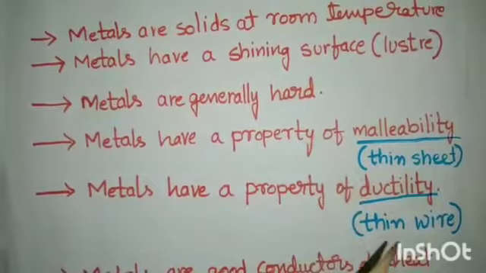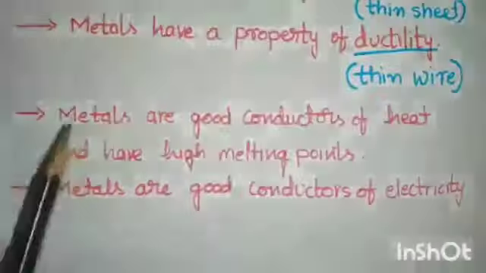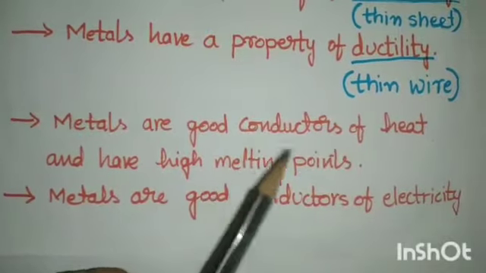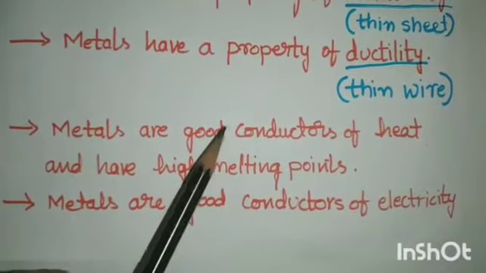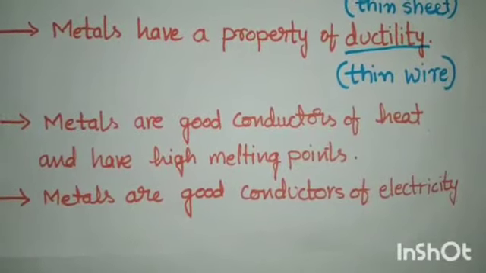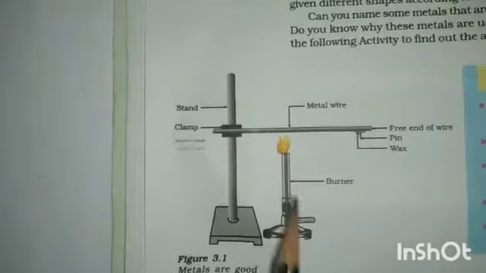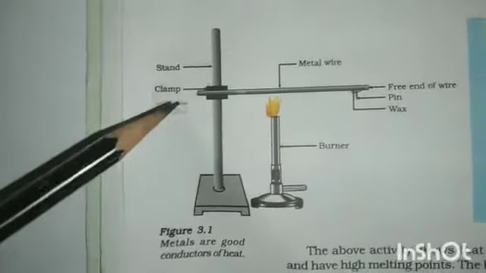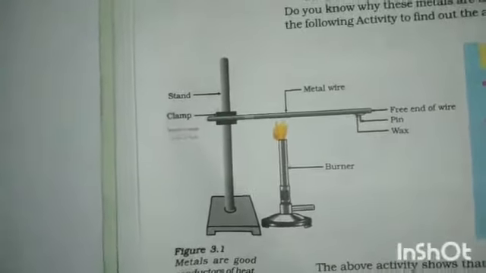Okay, so malleability and ductility. Metals are good conductors of heat and have high melting points. They are very good conductors of heat. Let us see one activity. Students, look here. There is one activity to show that metals are good conductors of heat.